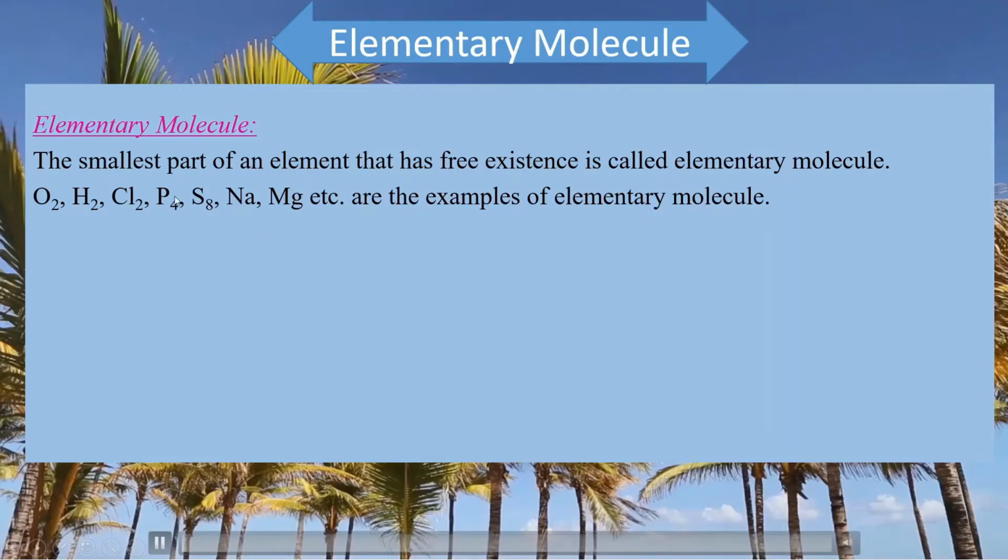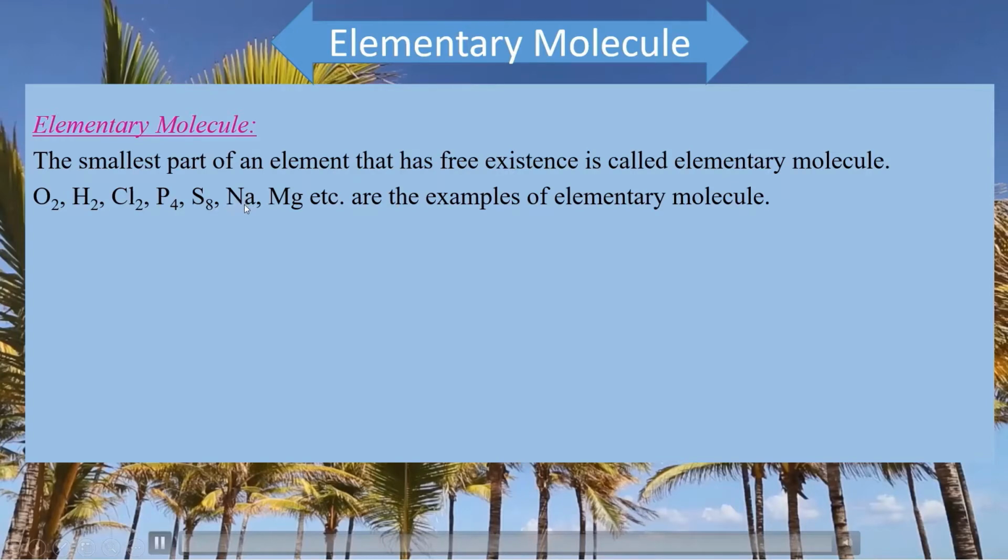Dear students, look. In oxygen molecule, there are 2 oxygen atoms present. In hydrogen, chlorine, also, here 2 atoms of hydrogen and 2 atoms of chlorine are present. In phosphorus molecule, there are 4 atoms of phosphorus present. In sulfur molecule, there are 8 atoms of sulfur present.